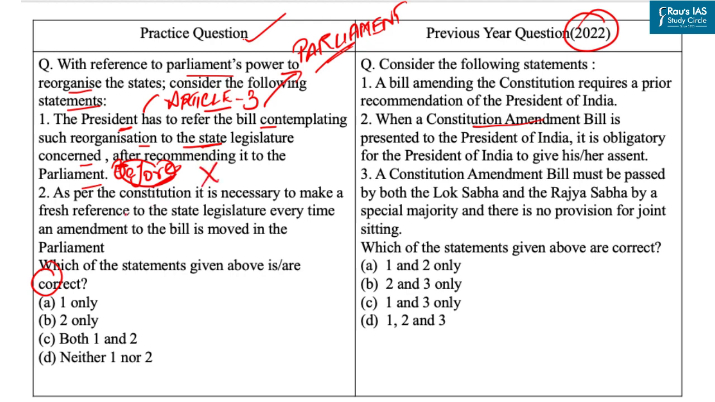Now, let's come to the second statement. As per the Constitution, it is necessary to make a fresh reference to the state legislature every time an amendment to the bill is moved in the Parliament. Now, Parliament is not bound by the views of the state legislature and may either accept or reject them, even if the views are received in time. Further, it is not necessary to make a fresh reference to the state legislature every time an amendment to the bill is moved in the Parliament. Hence, statement 2 is incorrect. So both the statements are incorrect, so our correct answer is option D, neither 1 nor 2. Answer of this PYQ is option B.